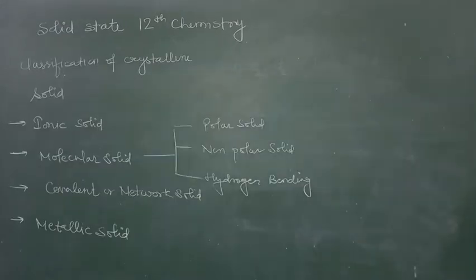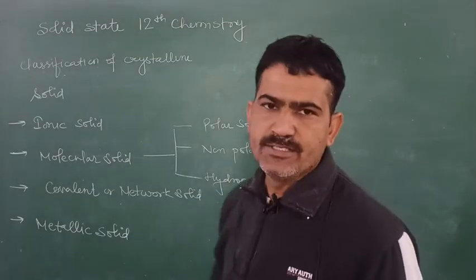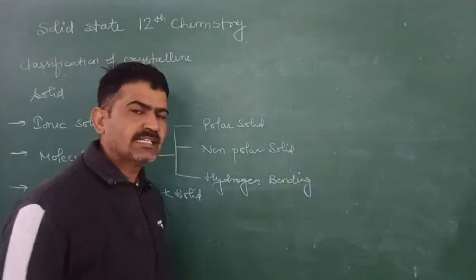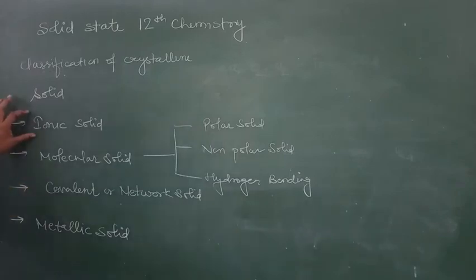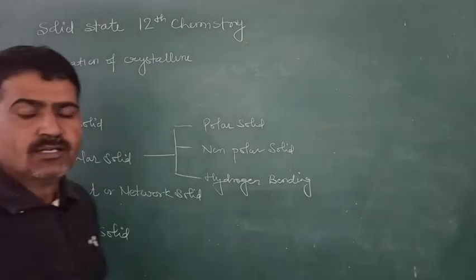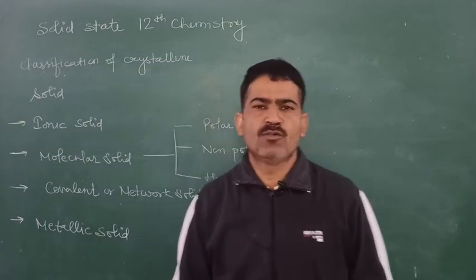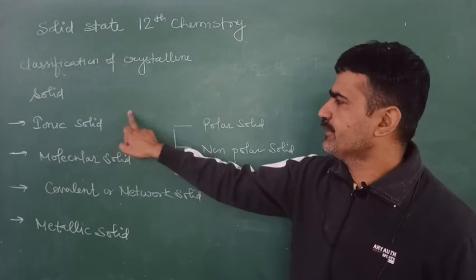Now students, after this we will study the classification of the crystalline solids. Crystalline solids are classified into four classes: ionic solid, molecular solid, covalent solid and metallic solid, on the basis of their constituent particles. First we will discuss the ionic solids.